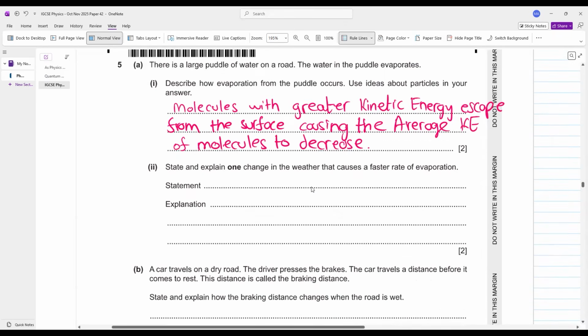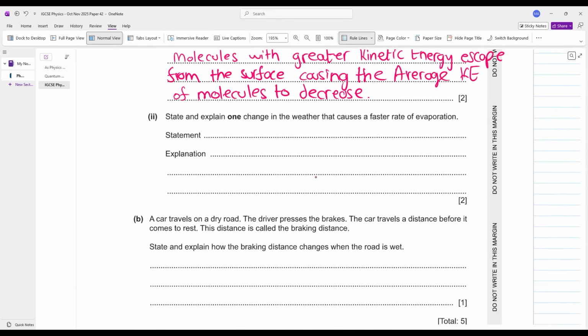State and explain one change in the weather condition that causes a faster rate of evaporation. भाई, एक change क्या होगी weather condition में that causes a faster rate of evaporation? Higher temperature या higher surrounding temperature. So you can write higher temperature of surrounding.